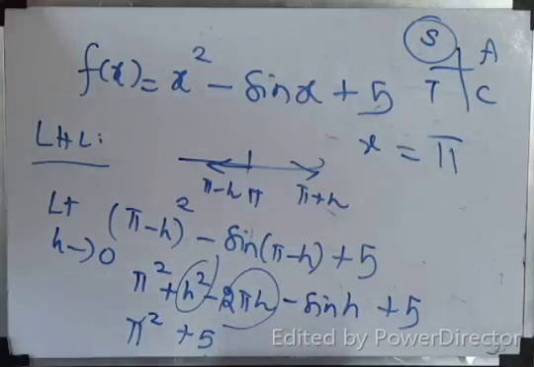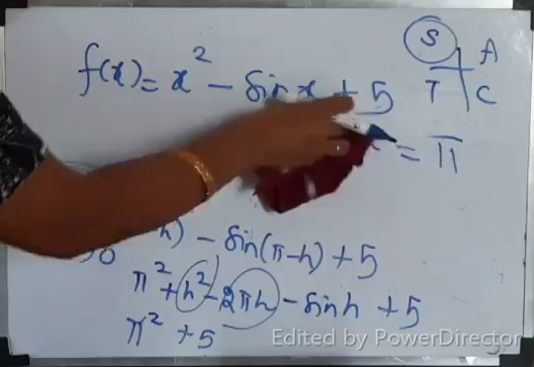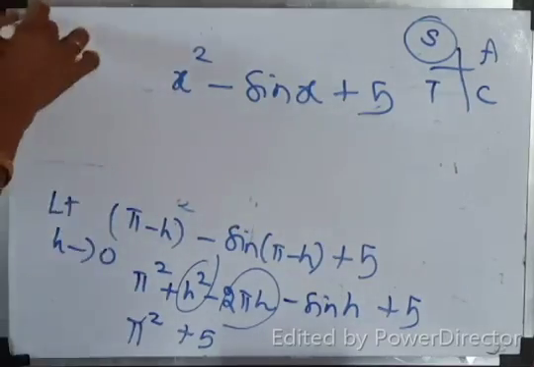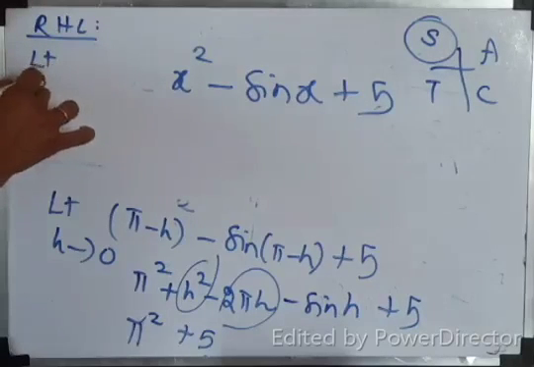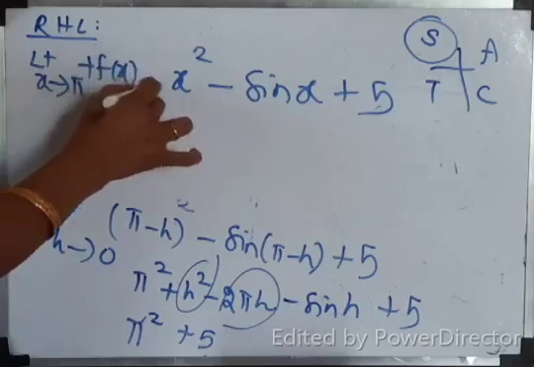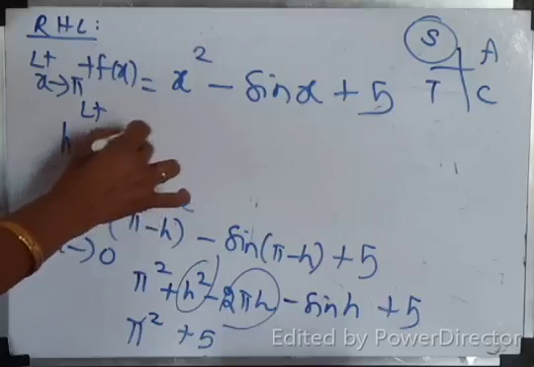What will you do for RHL? Do you understand, children? We are going to use the same idea for RHL. For RHL, limit x tends to pi plus f of x, limit h tends to 0.